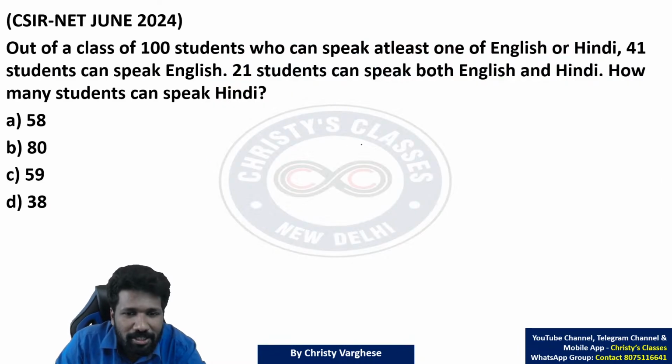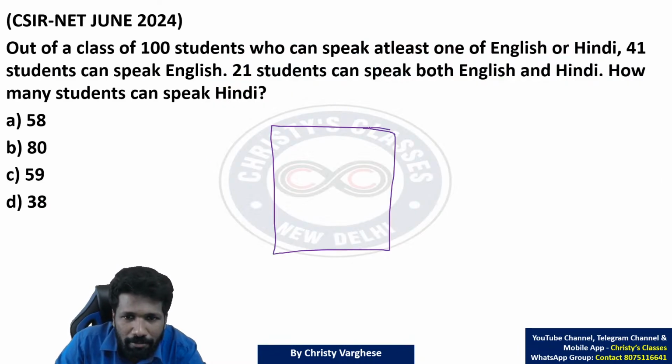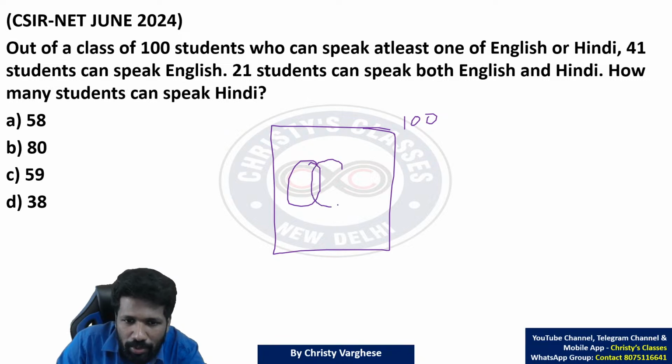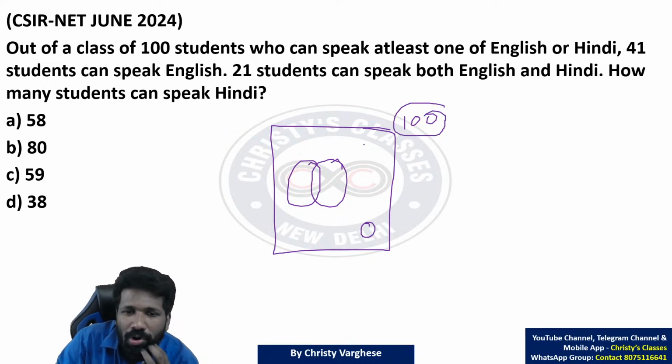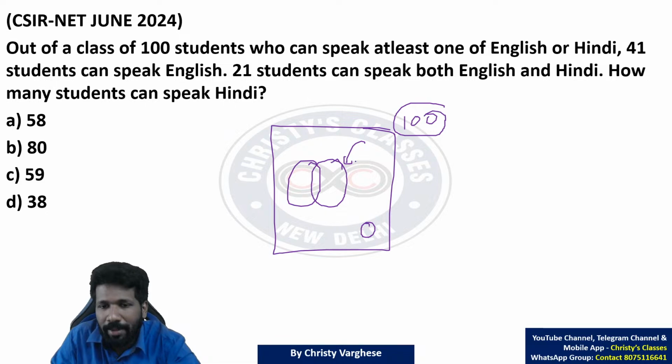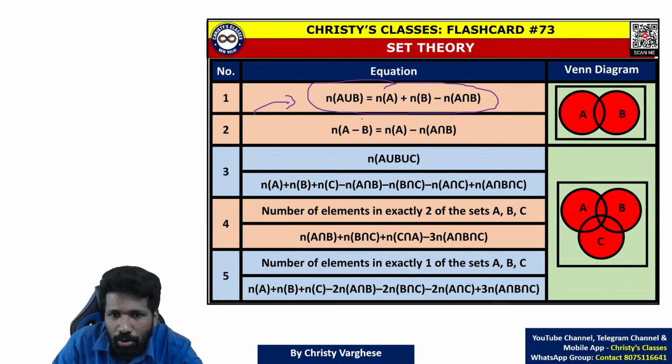Okay, so I will explain how to draw a Venn diagram. Total 100 students. At least one language means English and Hindi, these are the two languages. At least one language means there is no person who speaks zero languages. That means outside the English and Hindi circle, zero people are there. That means all 100 people are inside this circle. Mathematically, in set theory, we call it the union of elements, this red region.